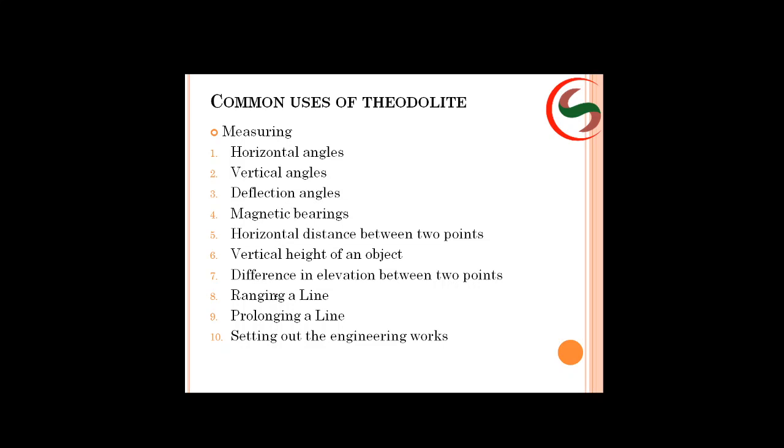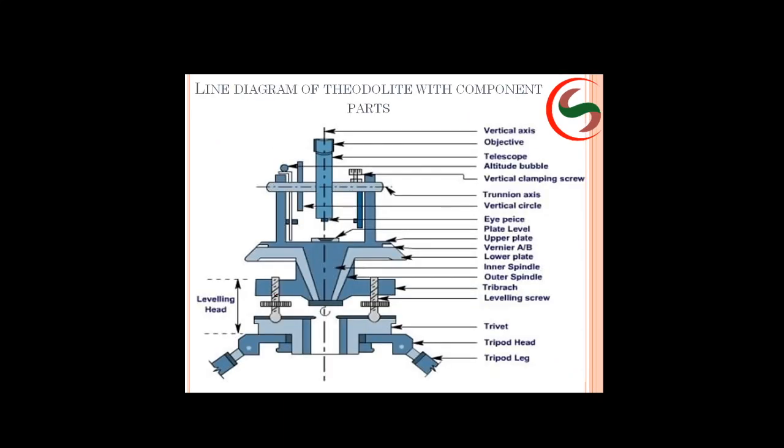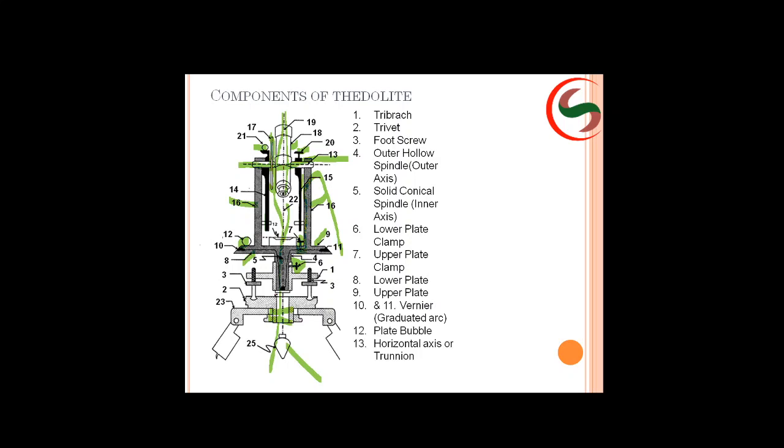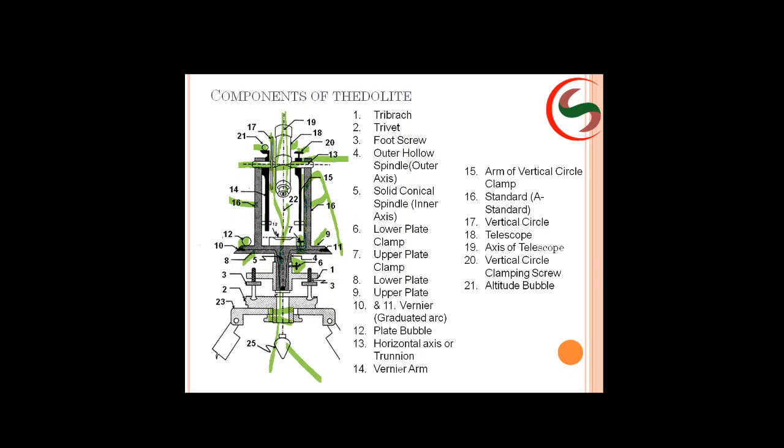Next, the question will be like this: list out any 6 component parts of a vernier theodolite. Out of these, if you write any 6, you may get 3 marks.